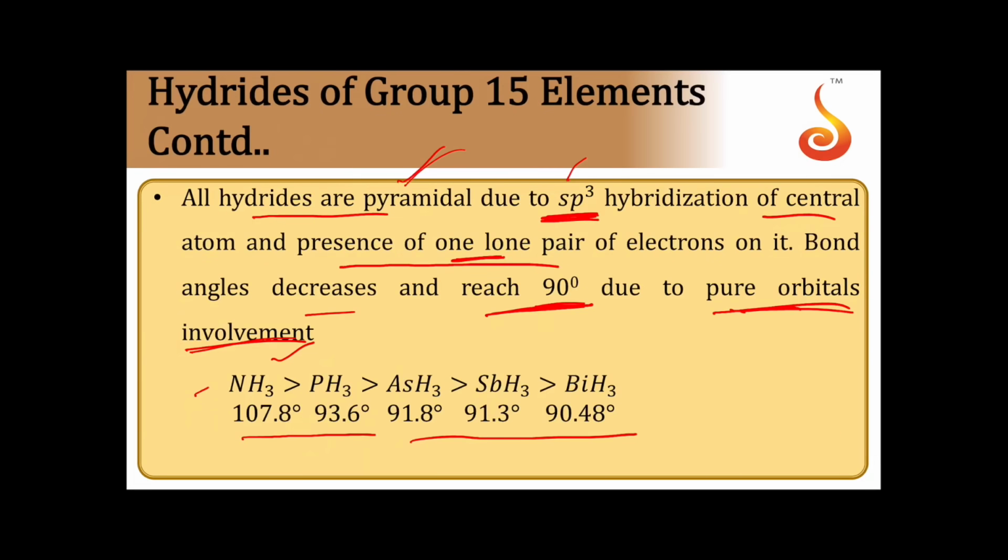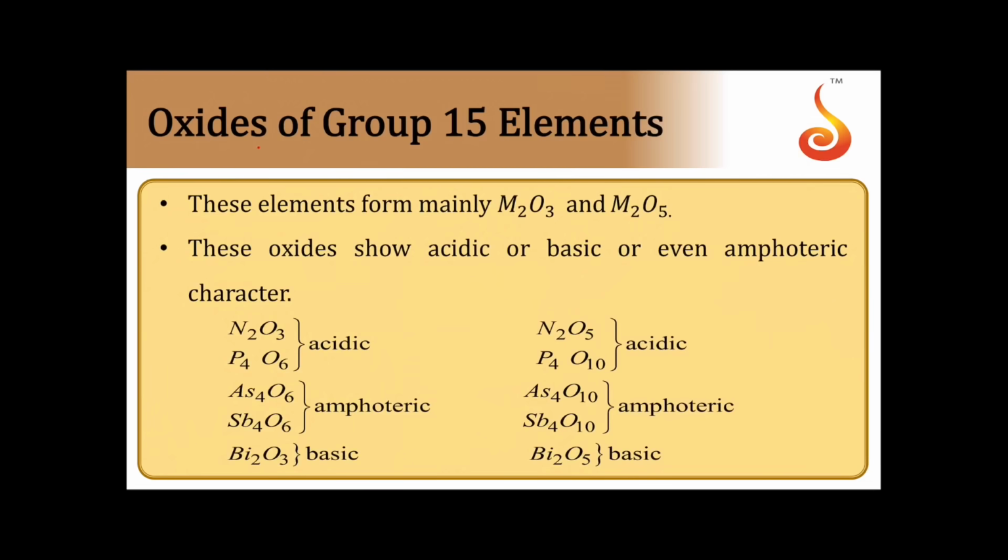So up to here we have done hydrides. Next, oxides. Oxides of 15th group elements. 15th group elements form two types of oxides: trioxides of M2O3 type and pentoxides of M2O5 type. So two types are there, M2O3 and M2O5.